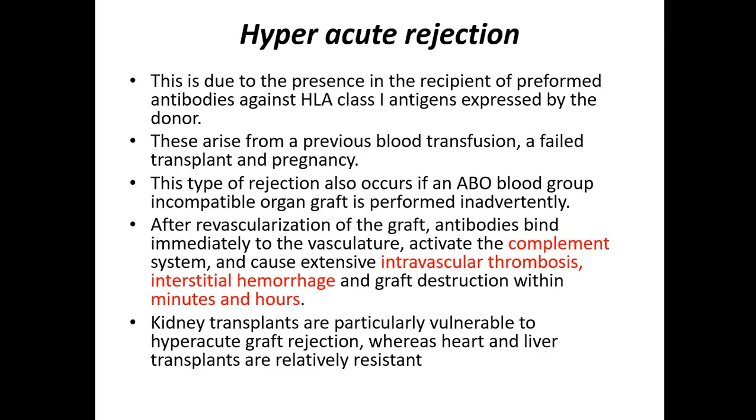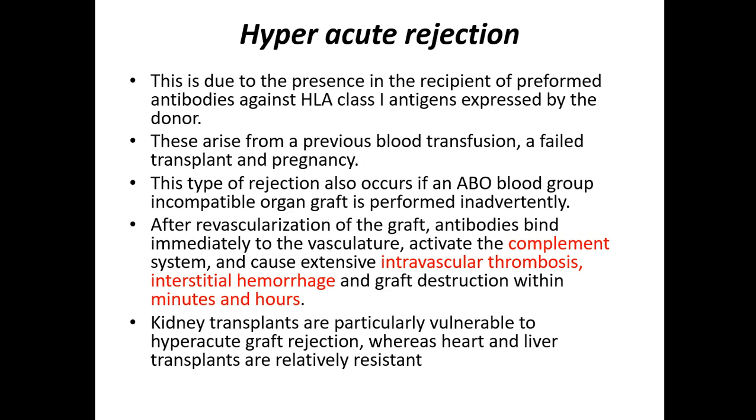So what is hyperacute rejection? This is due to the presence in the recipient of preformed antibodies directed against class 1 antigens expressed by the donor. So hyperacute rejection is mainly directed against HLA class 1 antigen expressed by the donor. These antibodies may arise from a previous blood transfusion, a failed transplant, or pregnancy. This type of rejection occurs if the ABO blood group is incompatible with the donor. So ABO incompatibility is the major cause of hyperacute rejection.